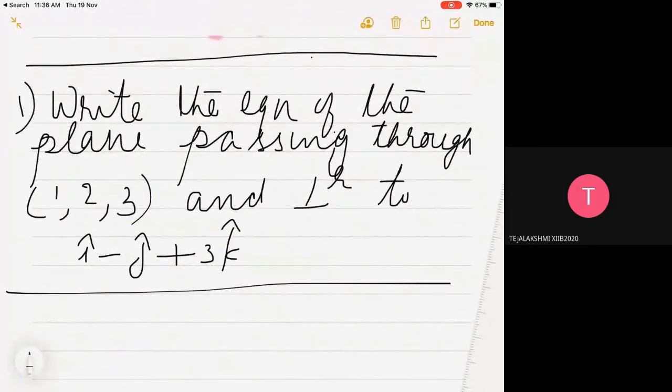Navneet, can you respond now also? In the chat box also you have not written anything. Navneet, please respond. And Divesh, please respond.